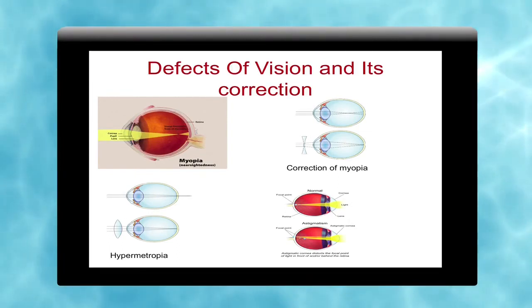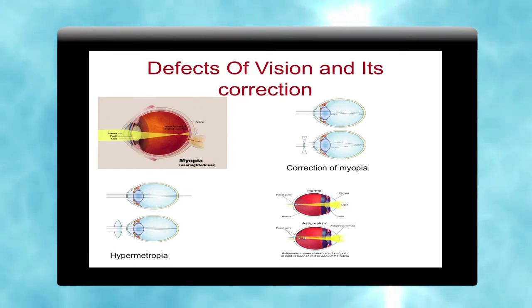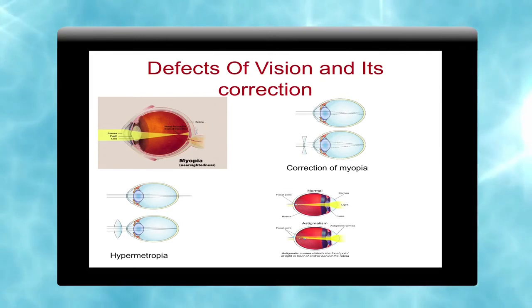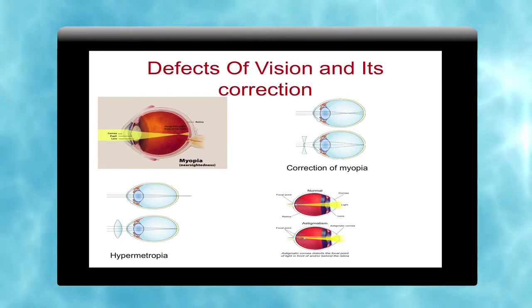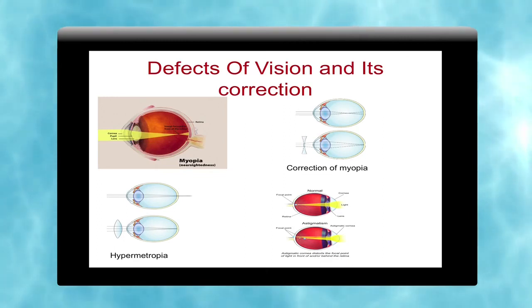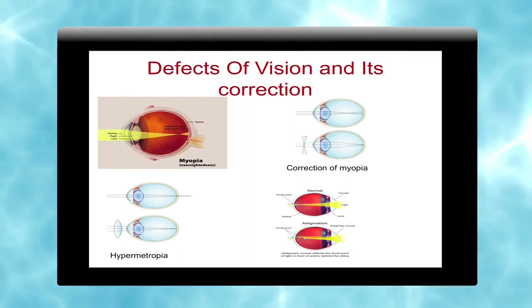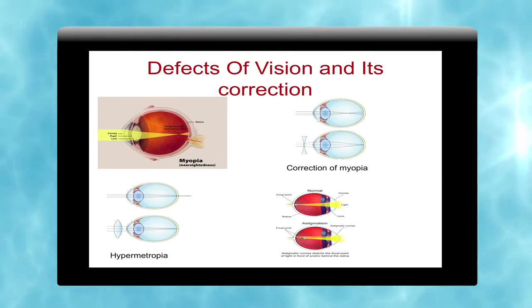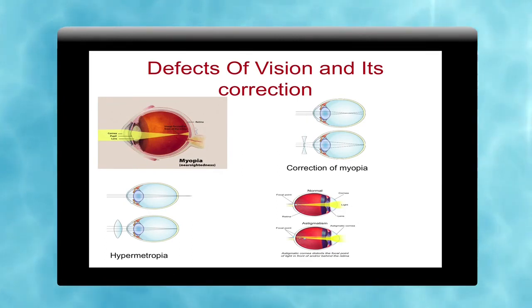Because in normal eye vision, the image should be formed at the retina. But what happens? Sometimes it forms beyond the retina and sometimes it forms before the retina. So, these are the two types of defects. One is myopia, another is hypermetropia. Myopia is also called short-sightedness, where we can see nearby objects but are unable to see distant objects, for which we have a correction.